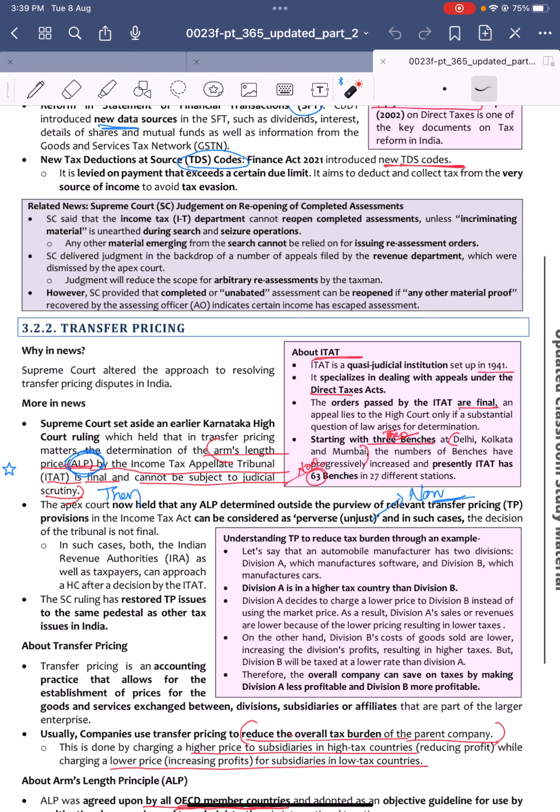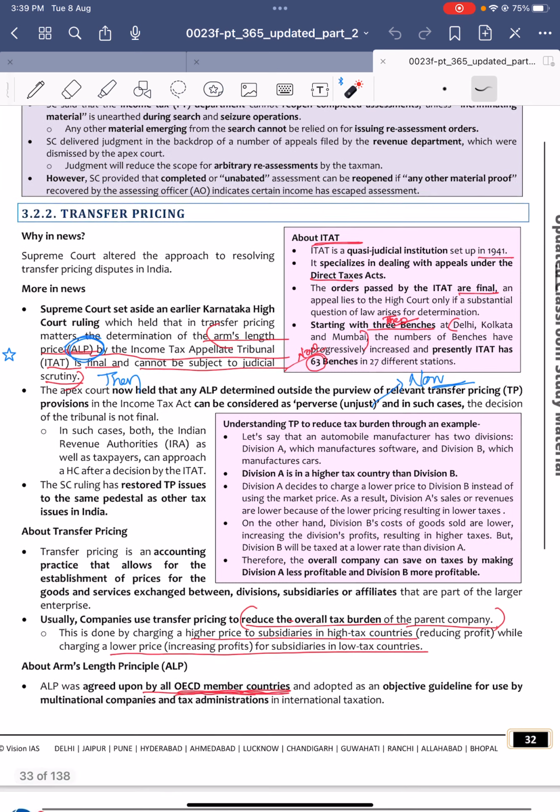So if there are any last year's assessments or assessments from a few years back, the IT department cannot reopen them unless there is some hard evidence that came through, which demands opening those assessments.